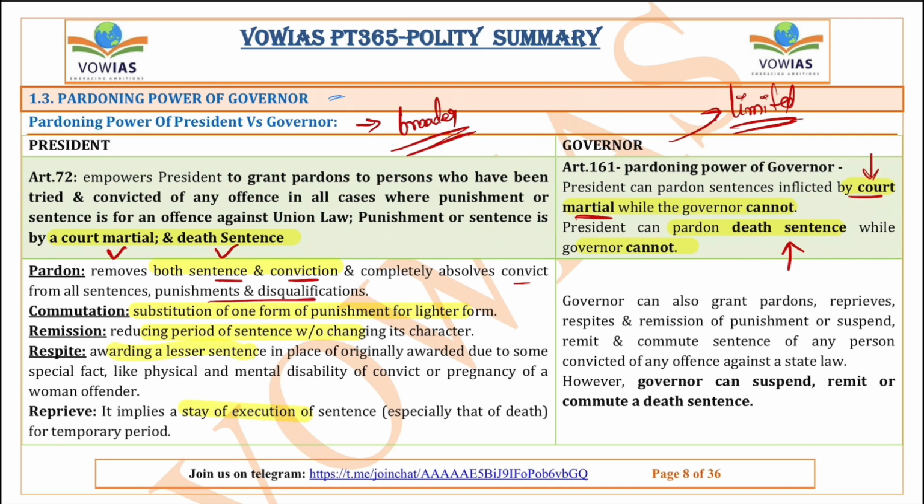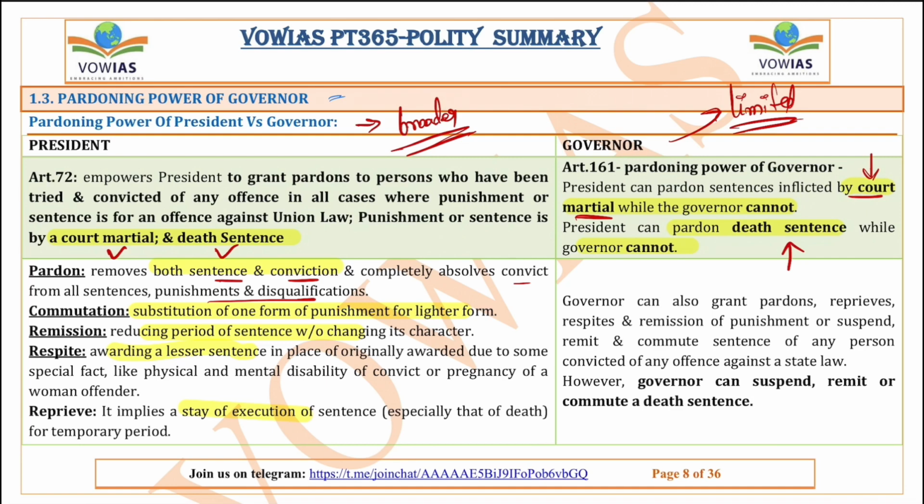So pardoning means removing all kinds of sentences, not even a single sentence remains. Even if he's convicted under the Atrocities Act or the Terrorist Act or any other, the president can pardon everything, remove all the charges, and set that person free. That is the major power that the president has.